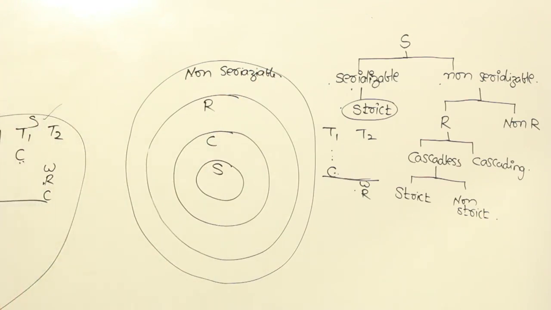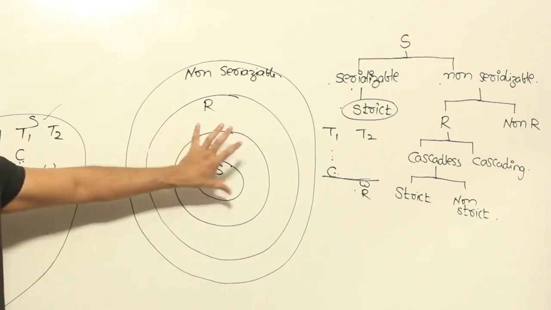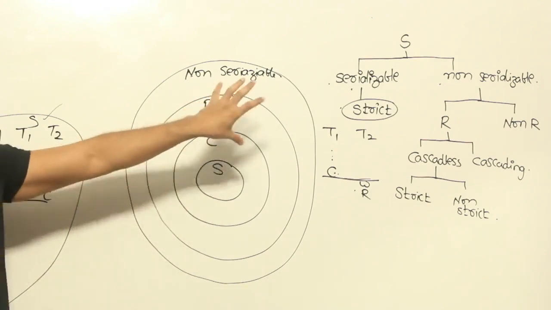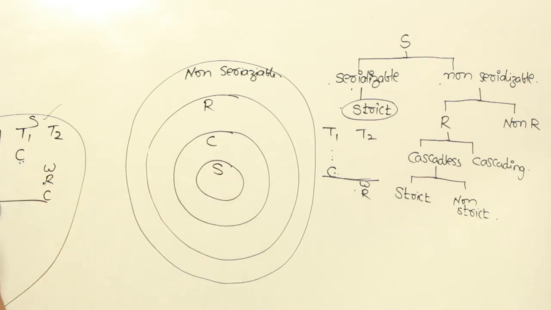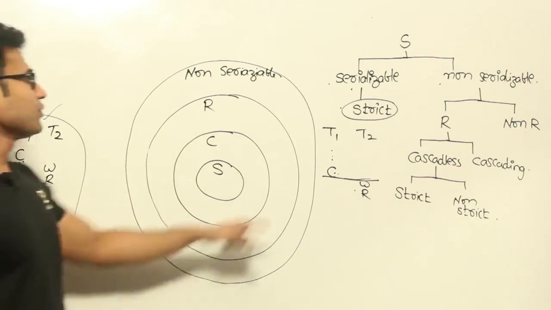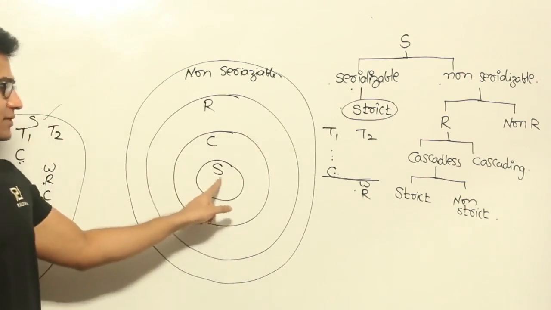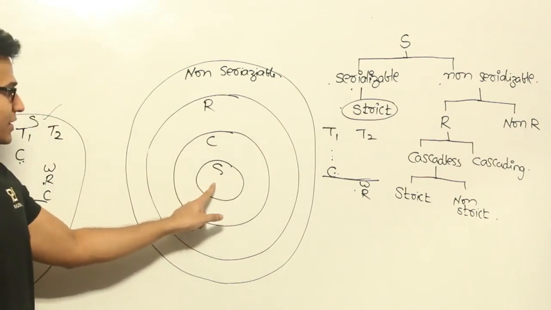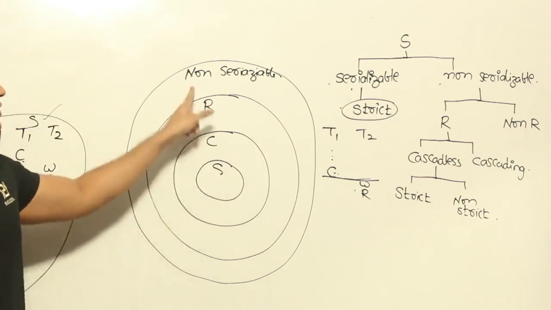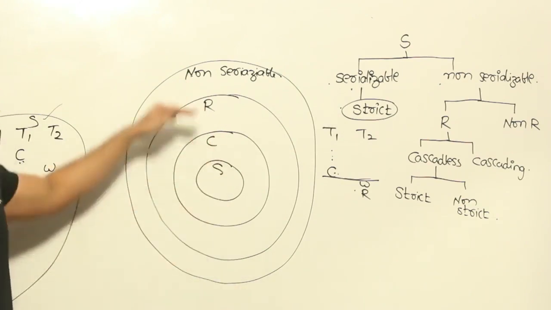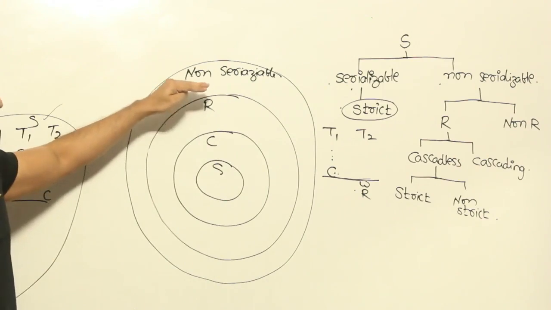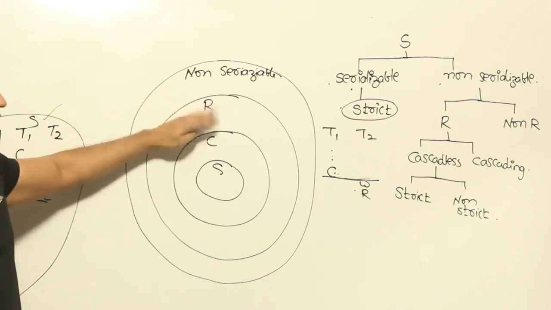Now if you want to put serializable schedules into this diagram, it is somewhat difficult to put them there. Why? You might have to put the serializable schedules inside this, but then that would say that every serializable schedule is a non-serializable schedule, so let's not put it there. Got it? What I mean to say is there might be some non-serializable schedules which are not recoverable.